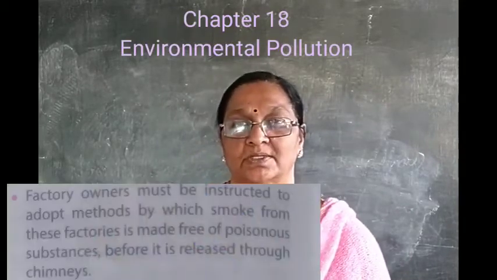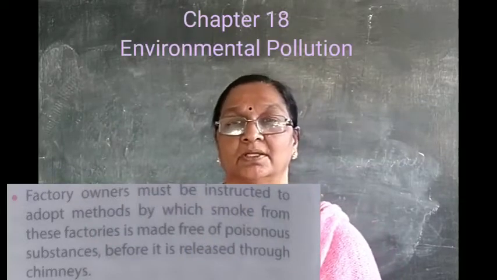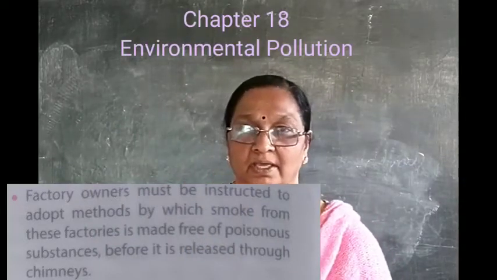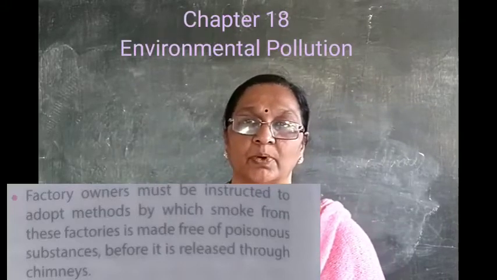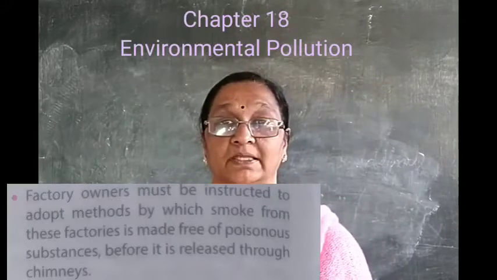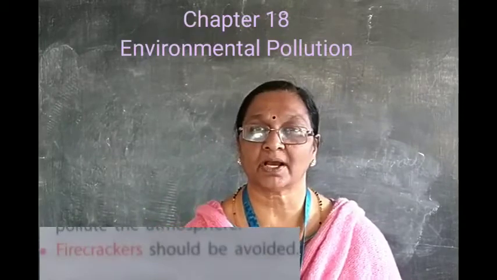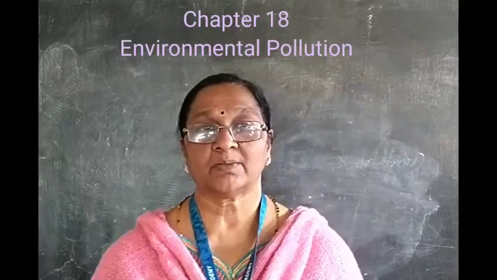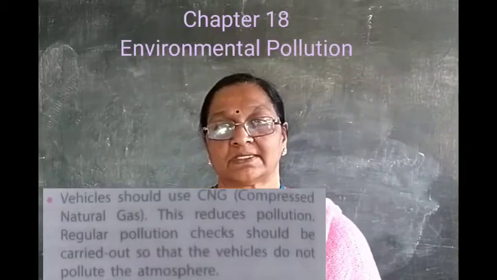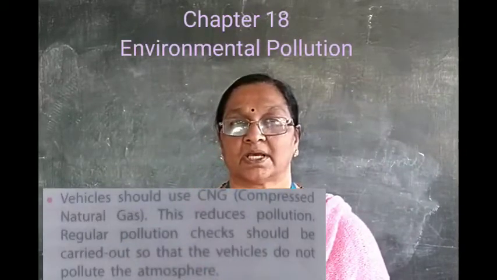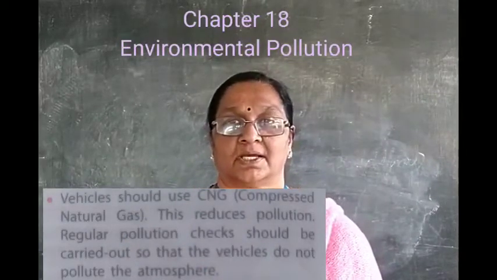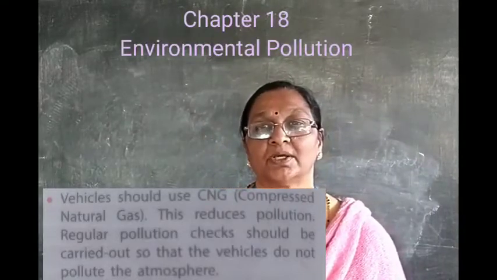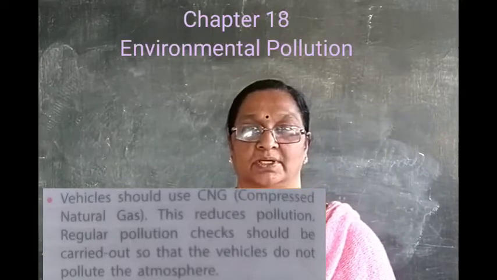We can advise them or make them aware that before letting this poisonous gas into the air, it should be treated properly. Then firecrackers can be avoided. Then vehicles can be used with CNG, compressed natural gas, instead of petrol or diesel. So that will reduce the pollution.